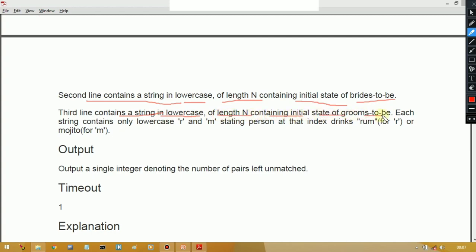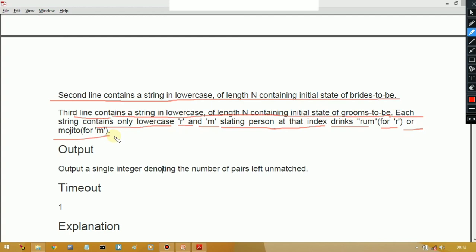and the third line contains a string in lowercase of length n containing the initial state of grooms to be. So the lengths of brides to be and grooms to be are equal. Each string contains only lowercase r and m, stating the person at that index drinks rum for r or mojito for m. Got it? So rum for r and mojito for m. I hope you understood. In output you have to just tell a single integer denoting the number of pairs left unmatched.